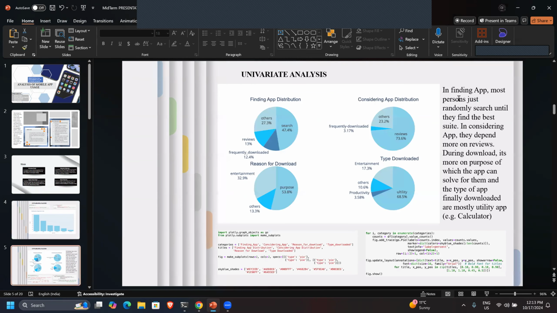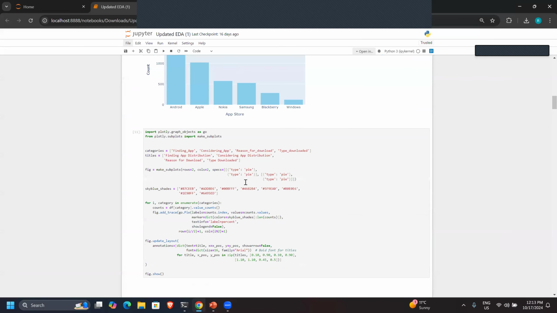So after this, basically we have done univariate analysis. There were many columns like finding the app, what was the reason for customers to find the app, what was the reason for them considering the app to download it, then type downloaded, reason for download, and all those kinds of things. So we have done basic univariate analysis on top of it. I'll quickly jump into the code and show you right here.